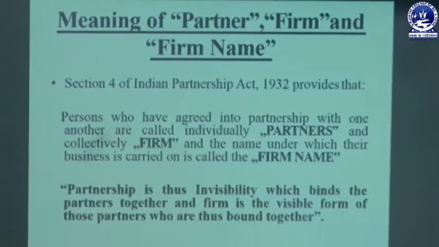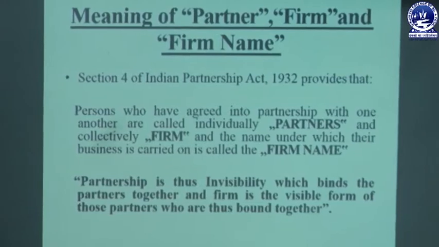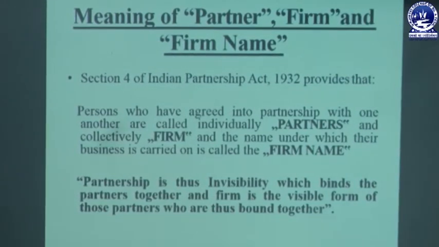The second one is the firm. Generally the partnership business is collectively known as the firm, and the name under which the business is carried on is called the firm name. So firm name signifies that when a partnership business is carried on by two or more persons, the name they adopt for the partnership business is called their firm name or partnership business name.